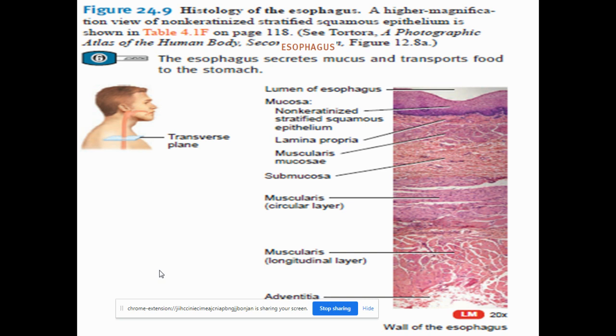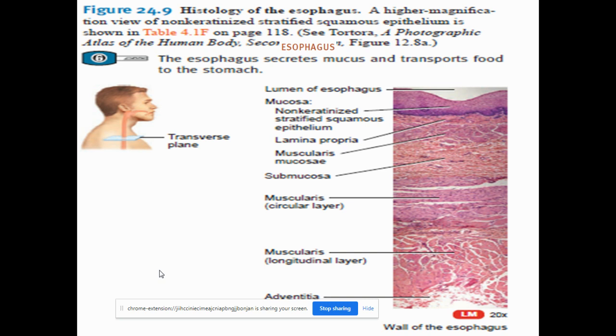Here you can see the walls of the esophagus. Inside the wall you have the lumen through which the food passes. The lining of the esophagus starts from the mucosa. The mucosa, as you can see from the picture, is made up of stratified squamous epithelium. This stratified squamous epithelium is continuous with the mouth, the buccal region, the lips, and then it passes through the tongue, then the pharyngeal region.